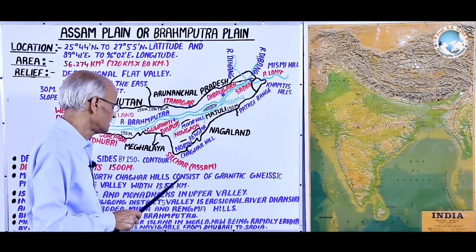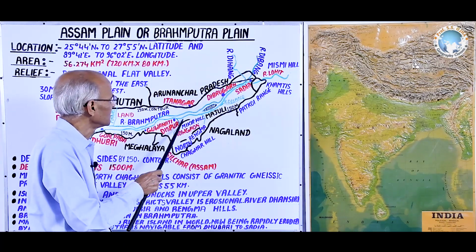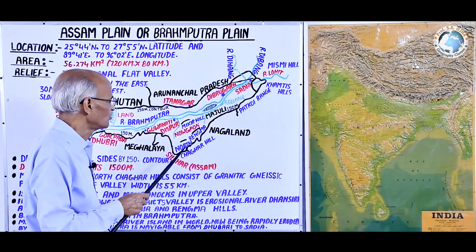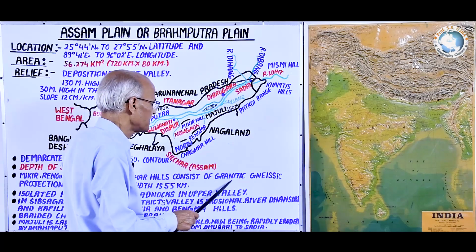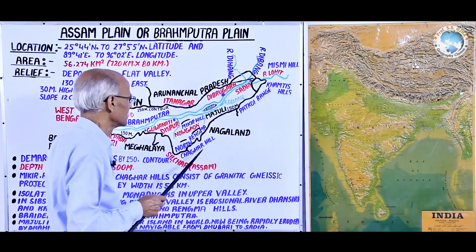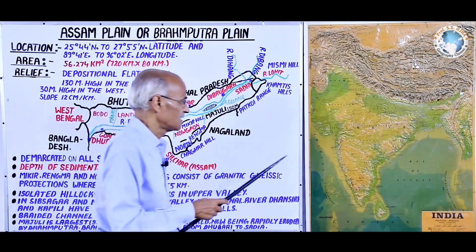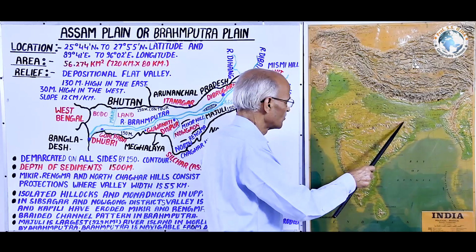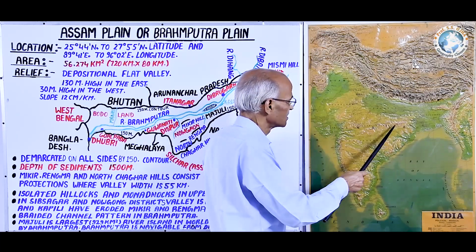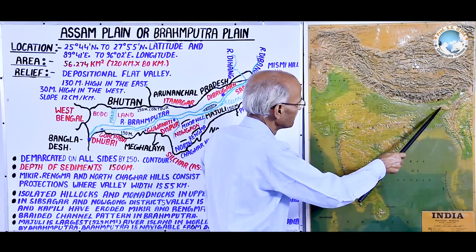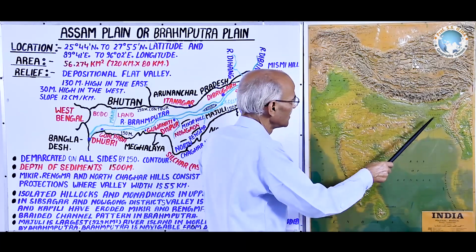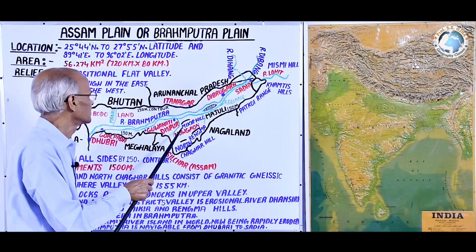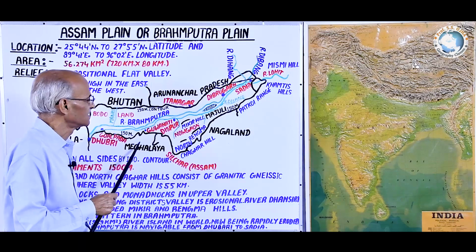It is written here that these Mikir, Rengma and North Chaghar hills are made up of granitic gneissic structure. It means the granite and gneiss rocks of this Chota Nagpur plateau or Gondwana structure are also found here to the east of the Meghalaya plateau, and these separate ranges structurally belong to the Meghalayan structure.